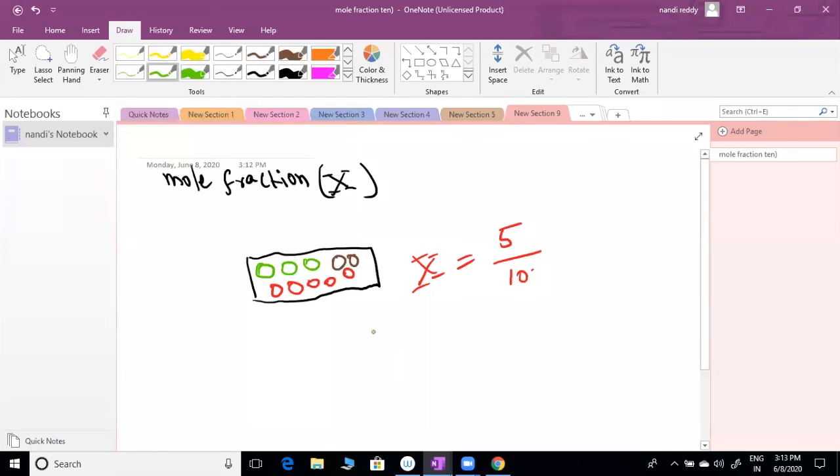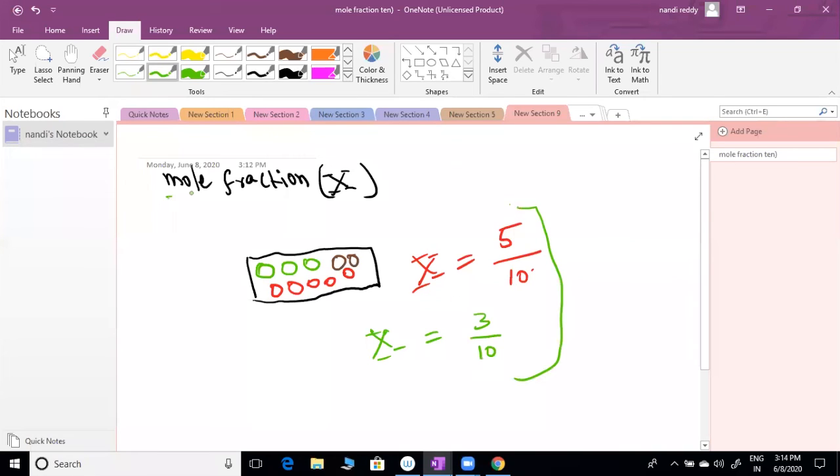What is the fraction of green color? One. Very good, correct. How many green are there, sir? 3. By total, how many? 10. Understood? So similarly, we are going to apply this for our moles.